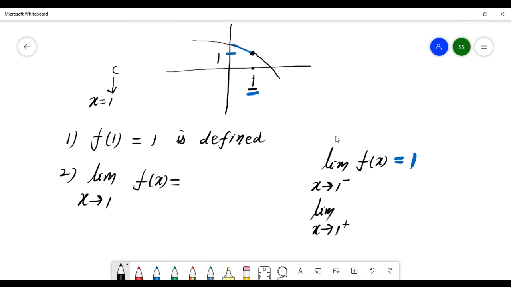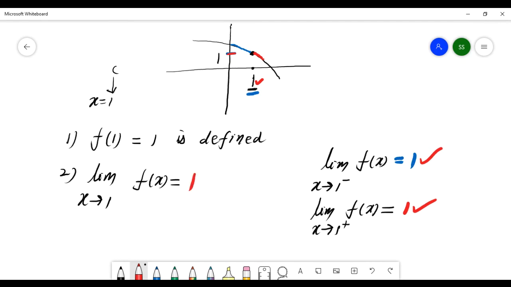Limit as x goes to 1 plus of f(x). At this 1, you check the right limit, coming here at this point, again 1. So left limit 1 and right limit 1, equal to 1.